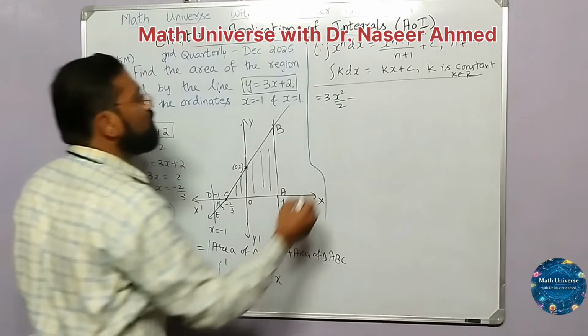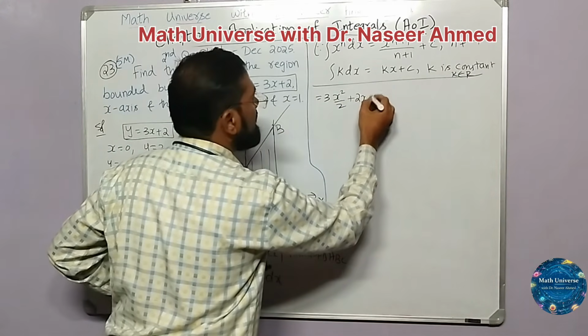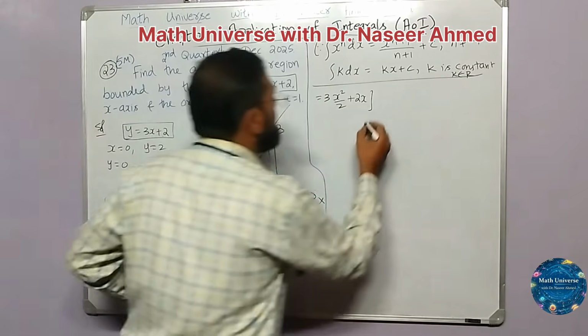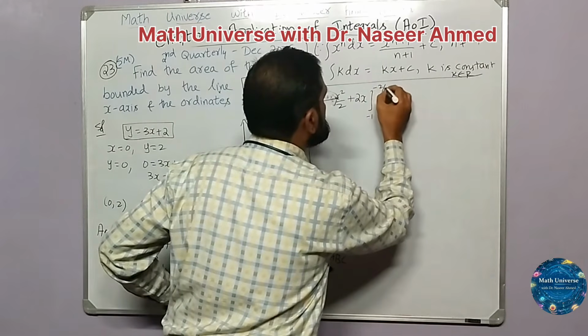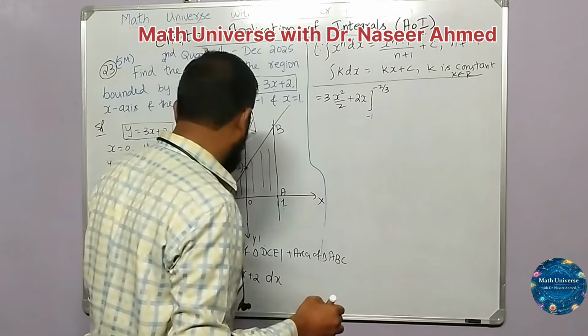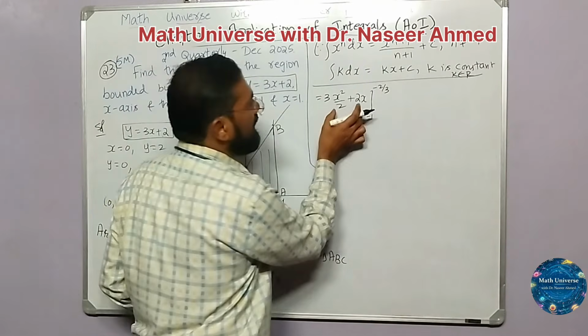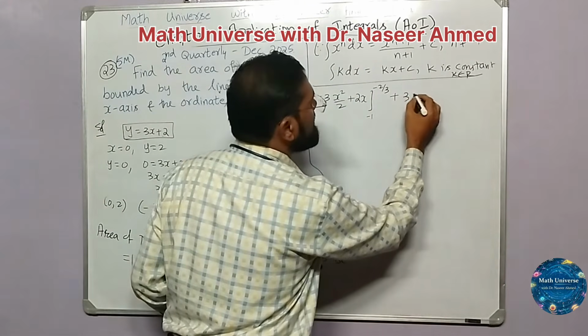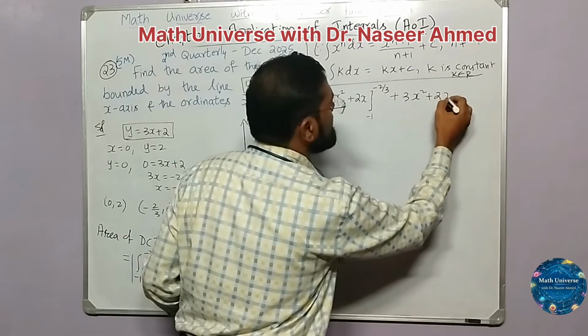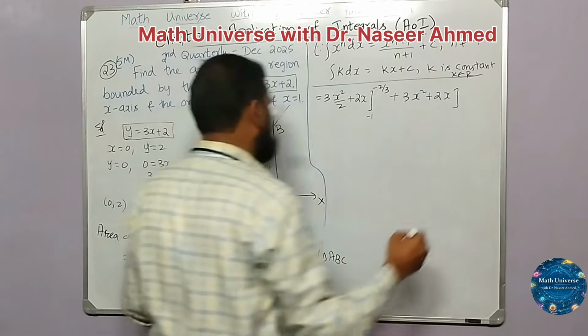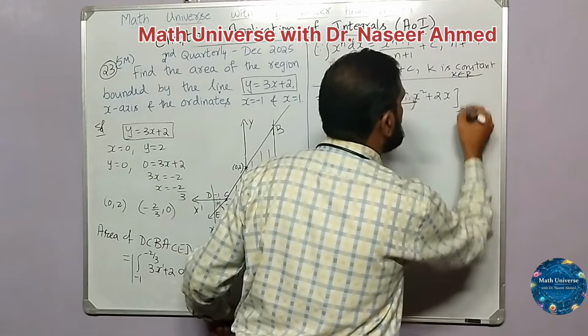So integration of 2 will be 2x. Applying the limit from minus 1 to minus 2 by 3. Then again the same thing, 3x plus 2, I can just copy this back here because it is the same integrand to be integrated, from minus 2 by 3 to 1.